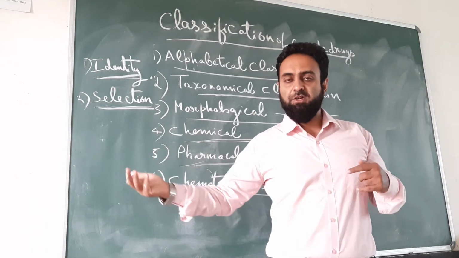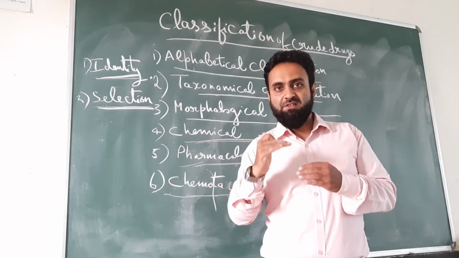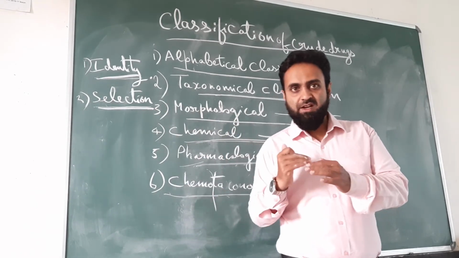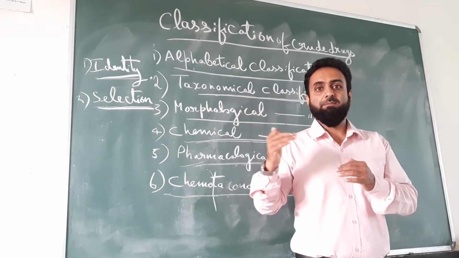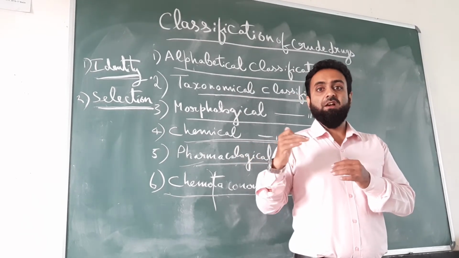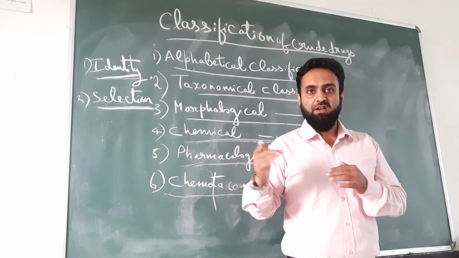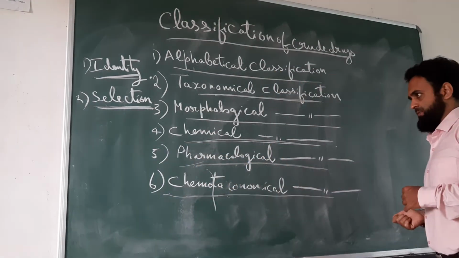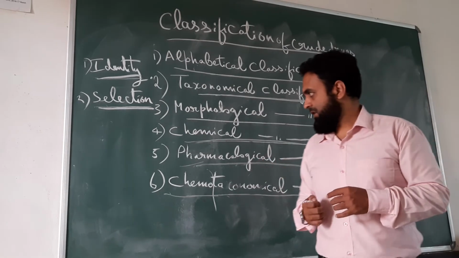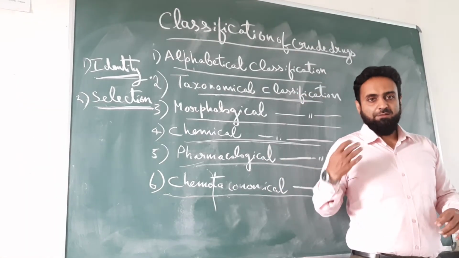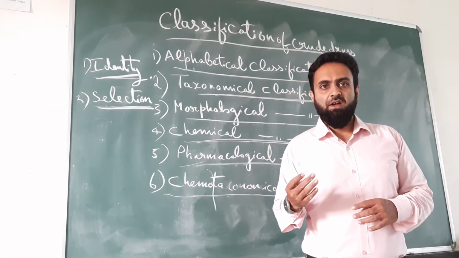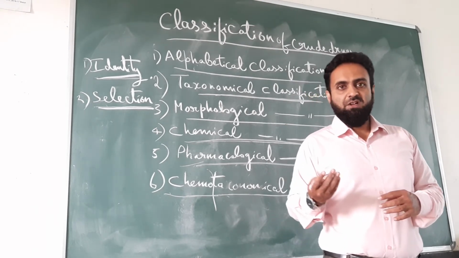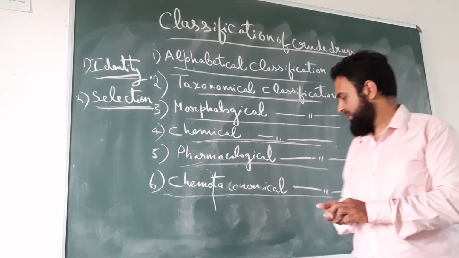Again they are sub-classified. Again CNS, drugs acting on CNS: CNS stimulants, CNS depressants. Drugs acting on cardiovascular system: antihypertensives, cardiac stimulants, cardiac depressants, etc. They can be sub-classified based on their pharmacological activity. The advantage of pharmacological classification is it helps in proper selection of drug, and also it helps in suggesting a substitute when the original drug is not available.